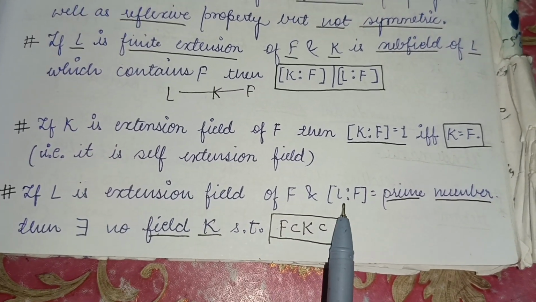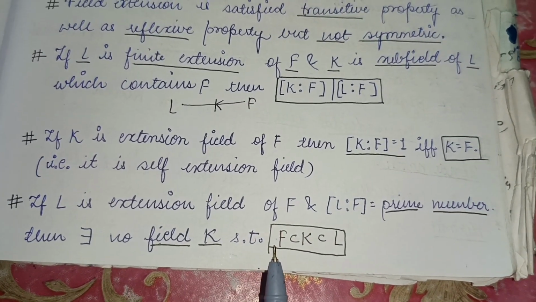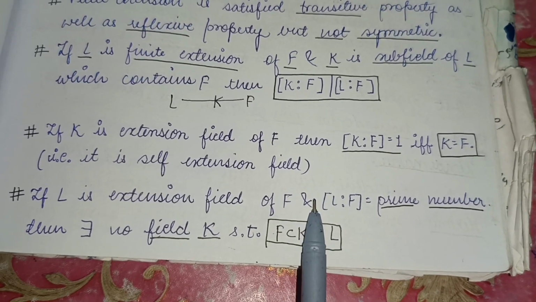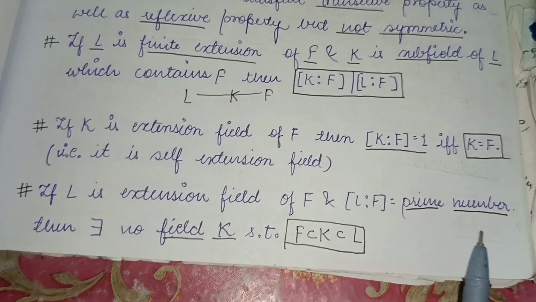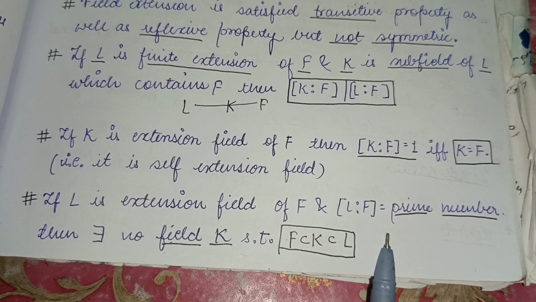Also, if L is an extension field of F and [L:F] is a prime number, then there exists no field K such that F is contained in K, which is contained in L. That is, if the degree of an extension field is any prime number like 2, 3, 5, then there will be no field in between F and L.